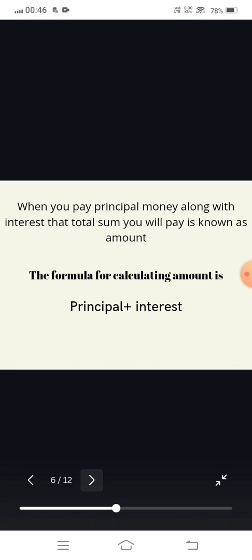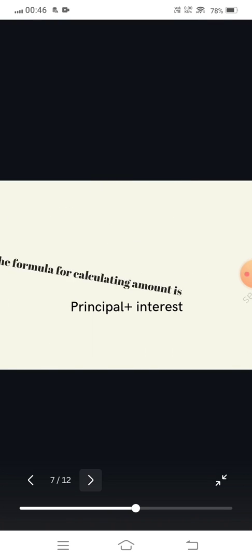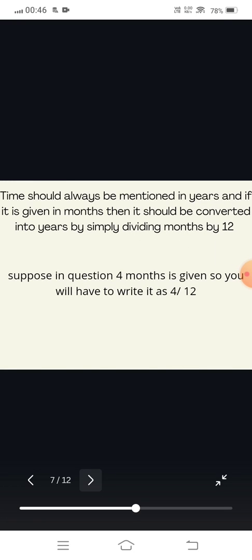The time in the simple interest formula should be mentioned in years only. We have understood the formula of simple interest, P into R into T upon 100, right? So in that, T should always be represented in years only. Sometimes questions give time as 4 months or 5 months, so we have to convert it. How do we convert? By dividing by 12. For example, if we are given 4 months, we will just divide it by 12, and we get the answer in years. So that's how we will solve the questions.